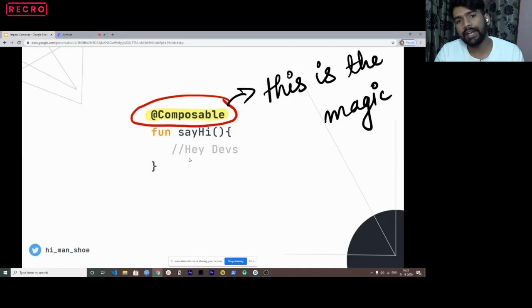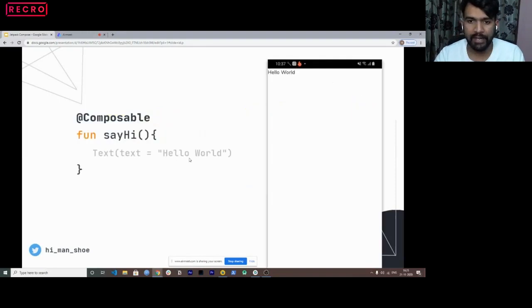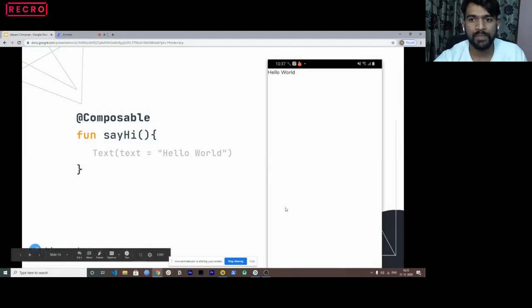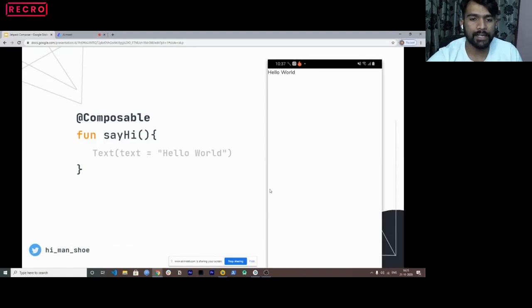So when you annotate a function, say hi, just like this, with composable, and in that specific function we render hello world, this particular screen, if you can see, can be considered as a canvas. And whenever we start designing something, it starts from this position.